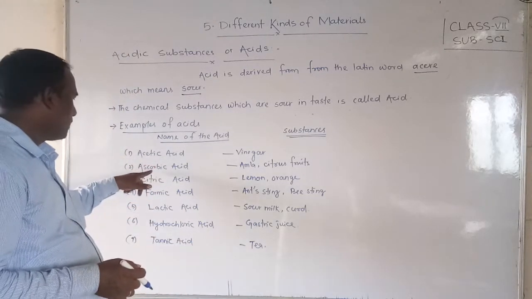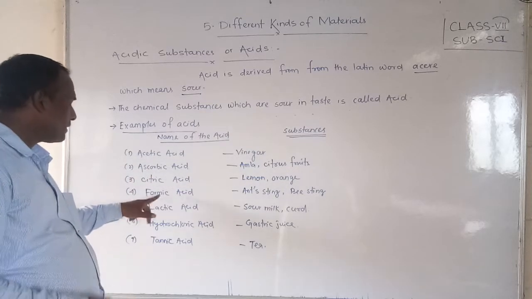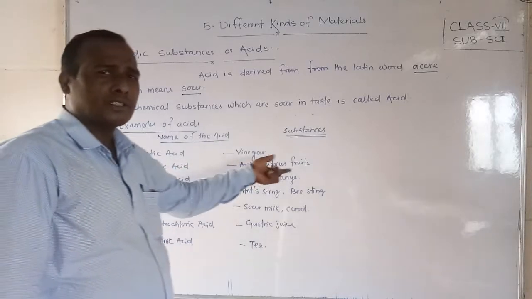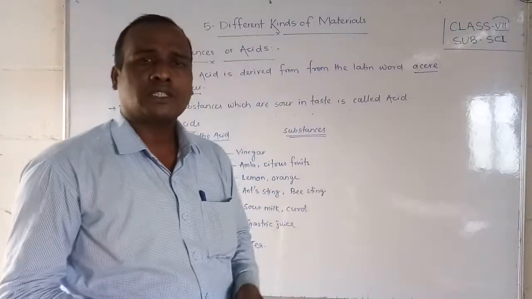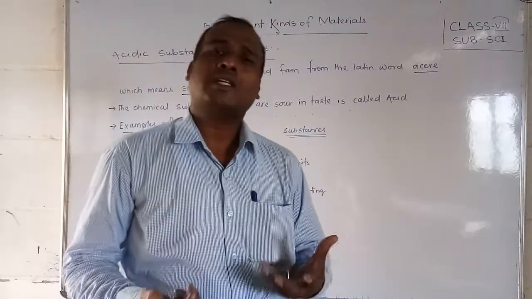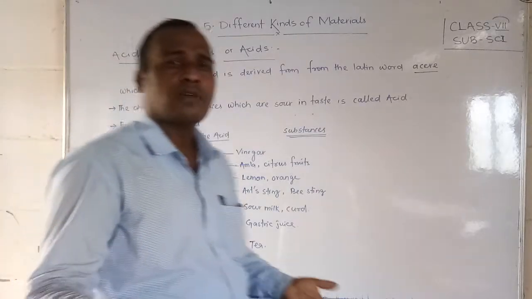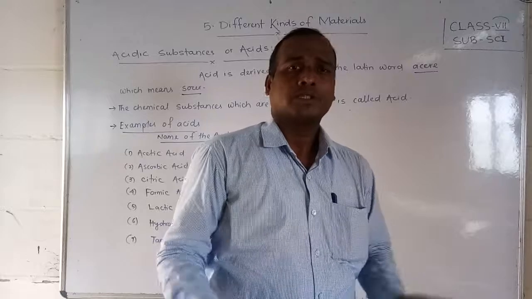Acetic acid, ascorbic acid, citric acid, formic acid, lactic acid, tannic acid: these are acids we get from the substances we eat daily. And in the chemical laboratory there are also some different chemical substances which we have seen.